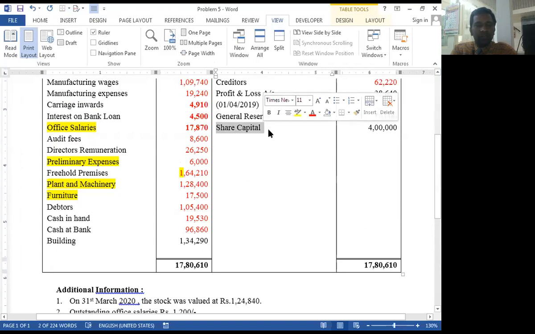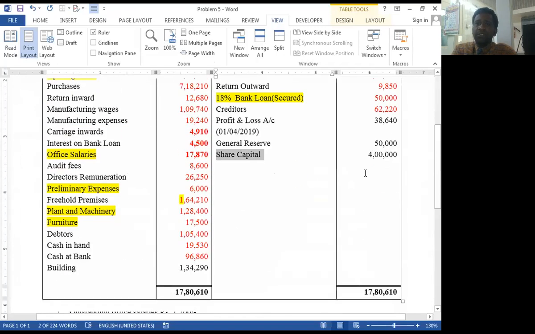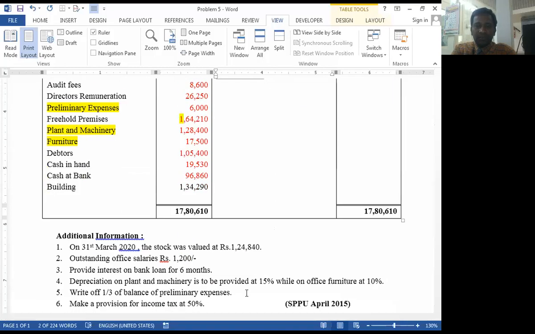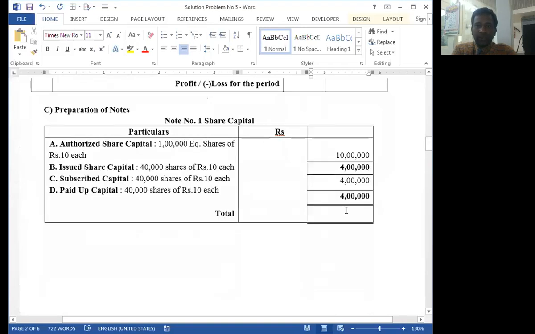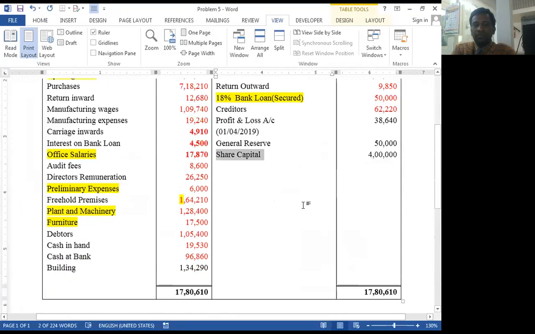Share capital. We already transferred the share capital from the above, rupees 4 lakhs, to note number 1, 4 lakhs. Okay, paid up capital of 4 lakhs. So we transfer all trial balance items under the appropriate heads.